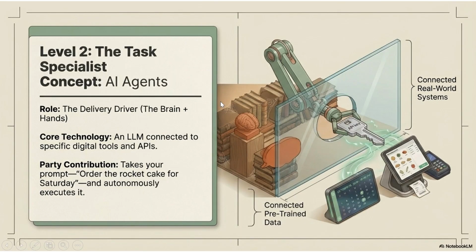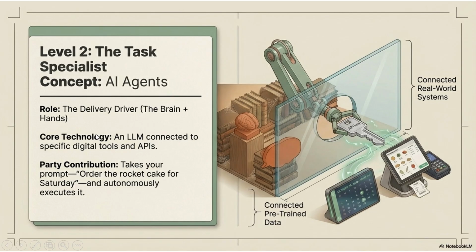So the second level is AI agents, which is the task specialist. The brain we just talked about, this is the brain with the tools. The tools are things like access to the internet or any booking system. So this is an LLM which is connected to specific digital tools and APIs.